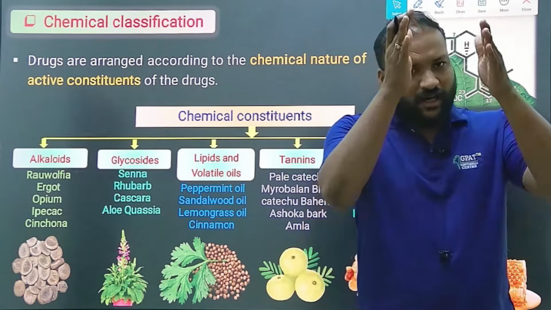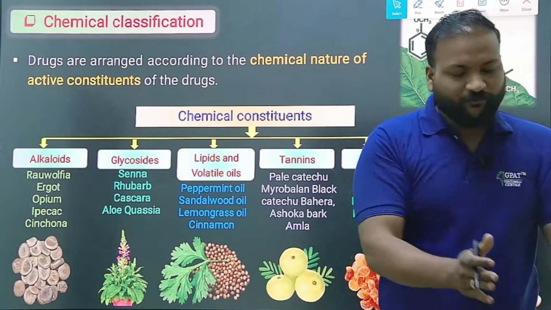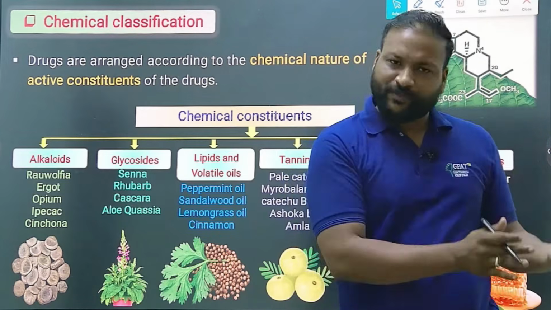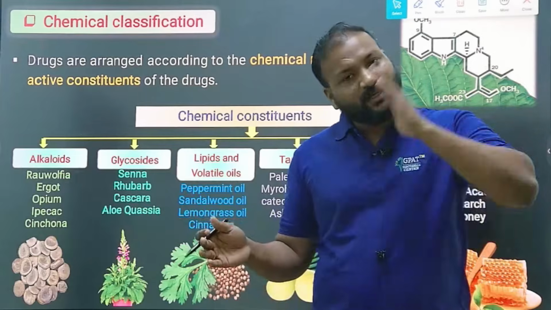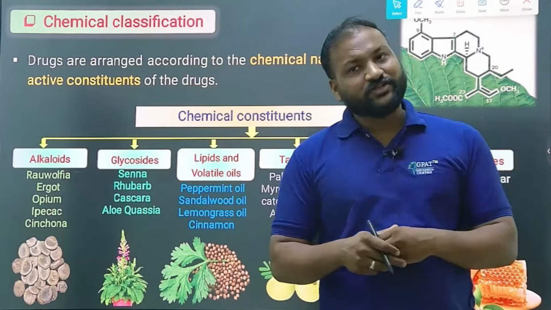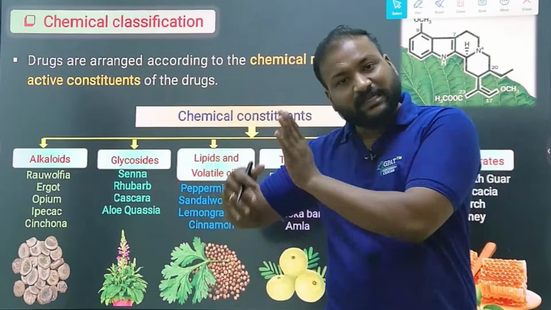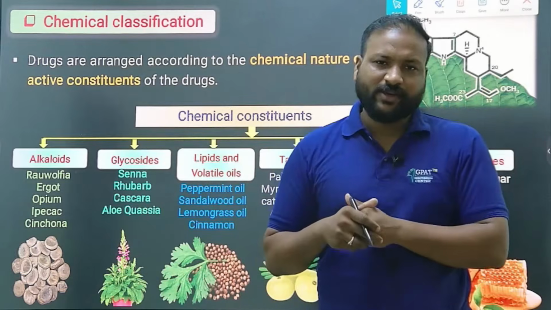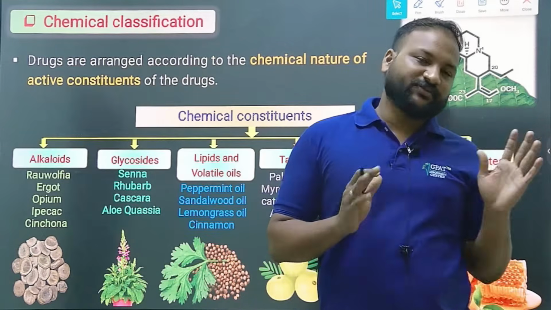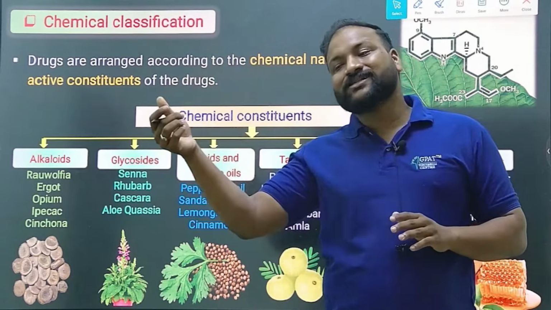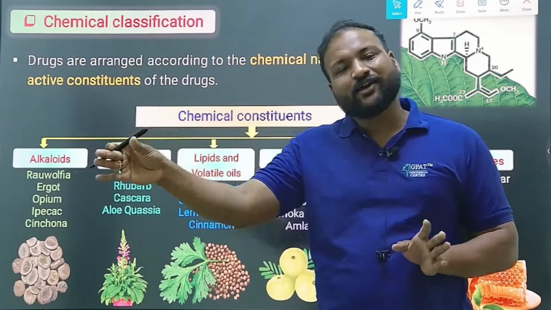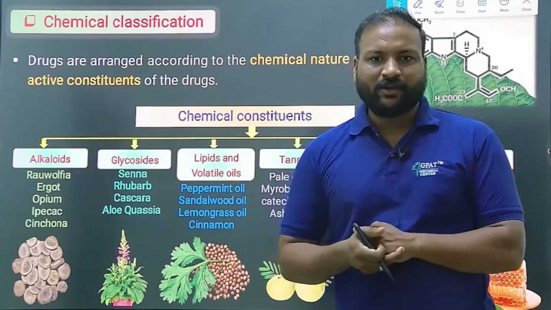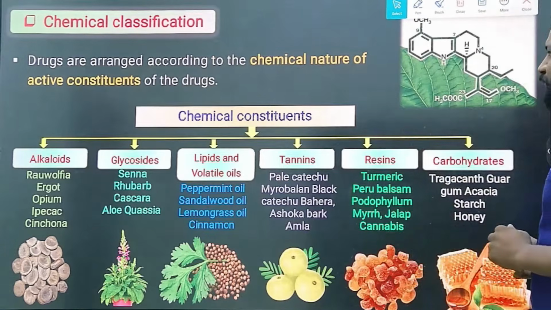For the alphabetical classification, we have pharmacopoeias. For the taxonomic classification, we have some books. Likewise, for the specific chemical classification, we also have separate books. They are all separate classifications, they are not the same. If you want to get a drug based on the chemical classification, based on the chemical properties, you should rely on the chemical classification based books.